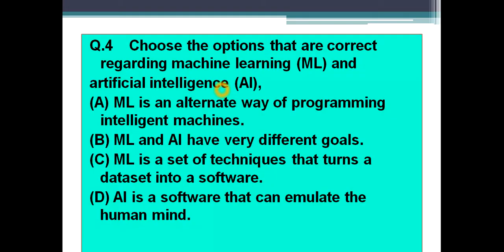Next question: you need to choose the options that are correct regarding machine learning and artificial intelligence. Option A says ML, that is machine learning, is an alternate way of programming intelligent machines. Option B says that ML and AI have very different goals. Option C says ML is a set of techniques that turns a dataset into software. Option D says AI is software that can emulate the human mind. So which options are correct? More than one option may be correct. Recognize them.